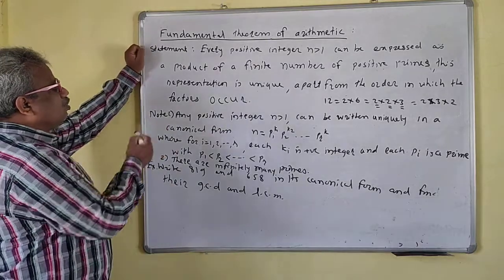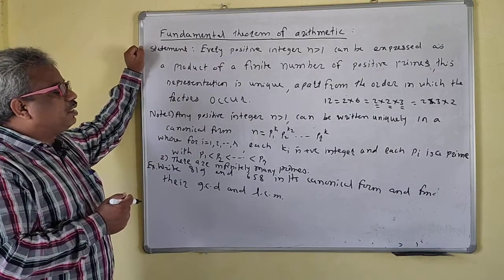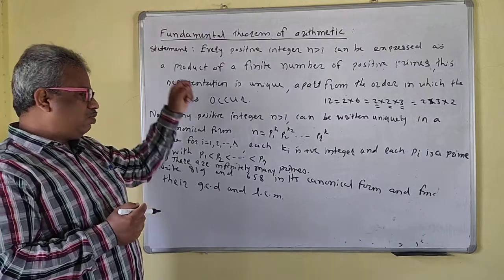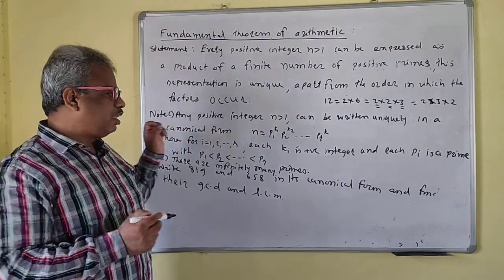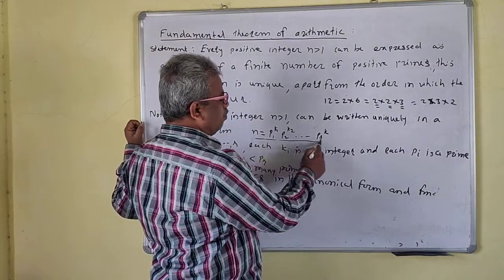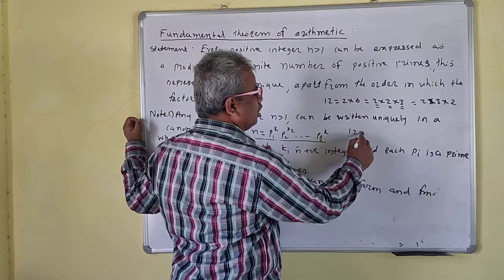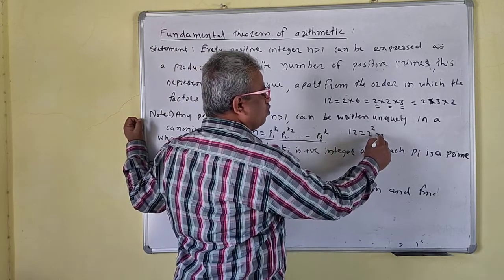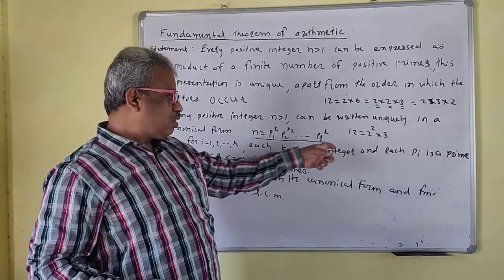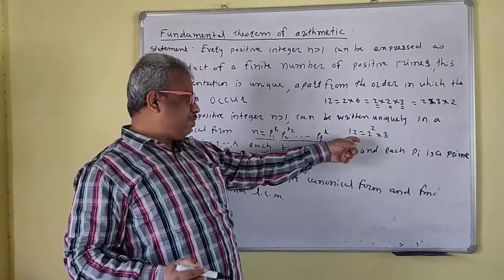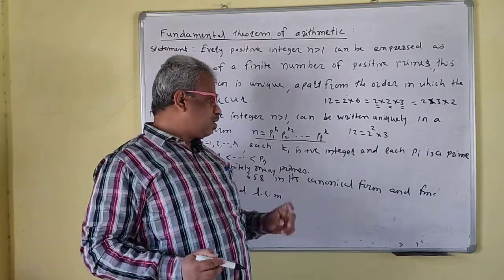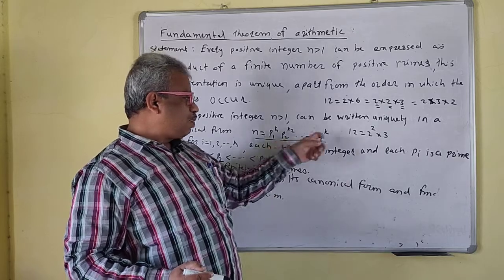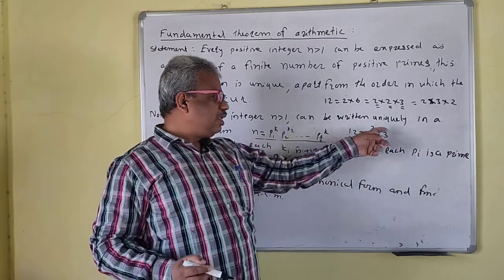Now see the note. Any positive integer n greater than 1 can be written uniquely in a canonical form like this. So this is the canonical form. 12 is nothing but 2 square into 3. Your 2 is the prime, that means your p1 is 2 and your k1 is 2. Now p2 is 3 and k2 is 1.